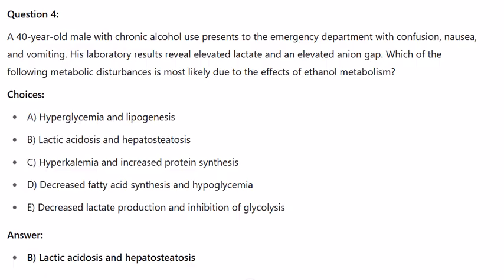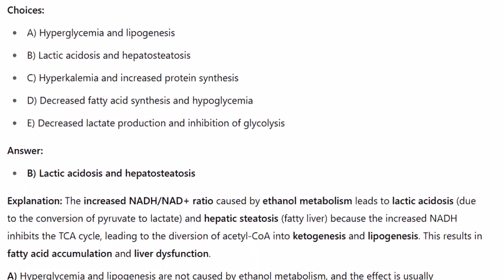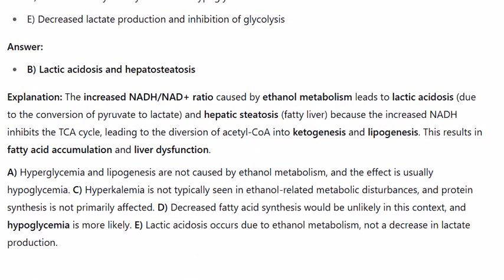Explanation: the increased NADH-NAD+ ratio caused by ethanol metabolism leads to lactic acidosis due to the conversion of pyruvate to lactate, and hepatic steatosis, fatty liver, because the increased NADH inhibits the TCA cycle, leading to the diversion of acetyl-CoA into ketogenesis and lipogenesis. This results in fatty acid accumulation and liver dysfunction.